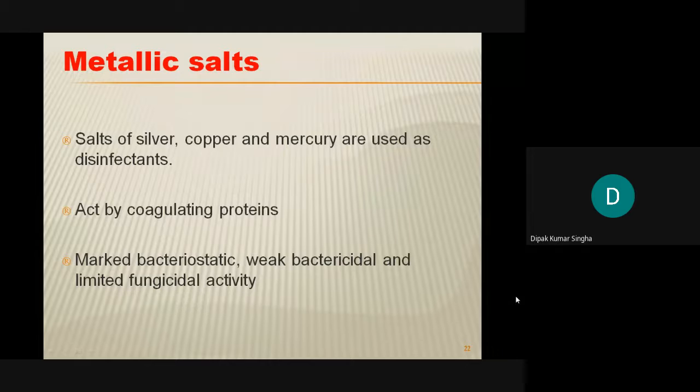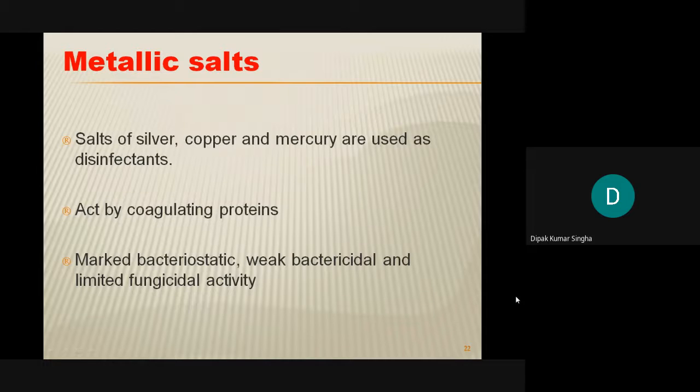Another is metallic salts. Some metallic salts, like salts of silver, copper and mercury, are nowadays used as disinfectants. The main mechanism of action of these metallic salts is coagulation of the protein of the microbes, so ultimately growth is inhibited. They are markedly bacteriostatic but weakly bactericidal. That means they inhibit the growth of the microorganism rather than kill it. The metallic salts have very poor bactericidal capability and limited fungicidal activity, meaning fungi will be killed, but only to a limited extent.